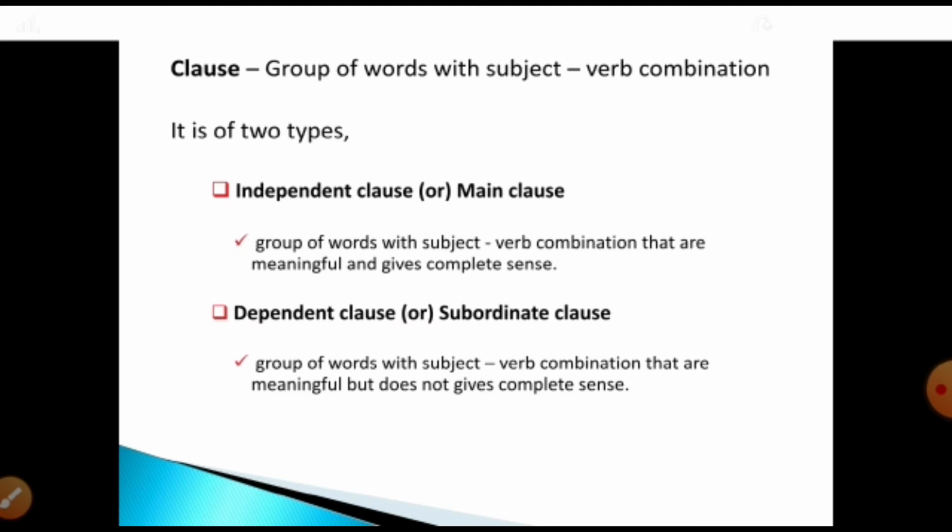It feels like it is left hanging, or we have to add another sentence or clause to it. It depends on another sentence to get complete. That is called a dependent clause or subordinate clause. Can you get a clear idea of what a clause is, what the two types of clause are, and what a phrase is? A phrase is nothing but a group of words without a subject-verb combination.